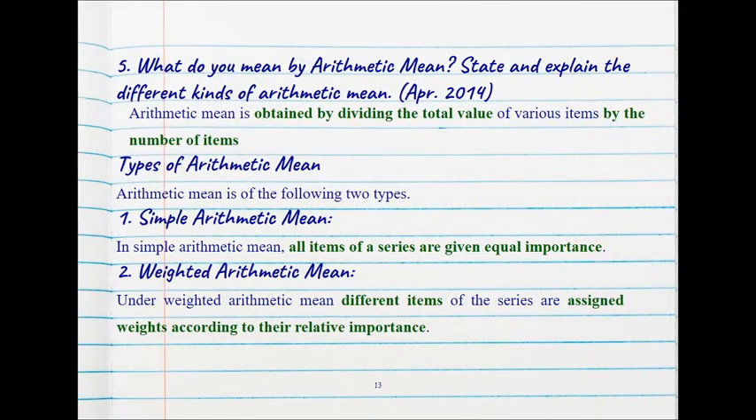Now, what is this arithmetic mean? What we've already seen is dividing the total value by the number of values. And the types of arithmetic mean, we have the simple arithmetic mean and the weighted arithmetic mean. In a simple arithmetic mean, all items of a series are given equal importance. In a weighted arithmetic mean, different items are assigned weights according to their relative importance. So weighted arithmetic mean is based on weights, and in simple arithmetic mean, each and every value is given equal importance.